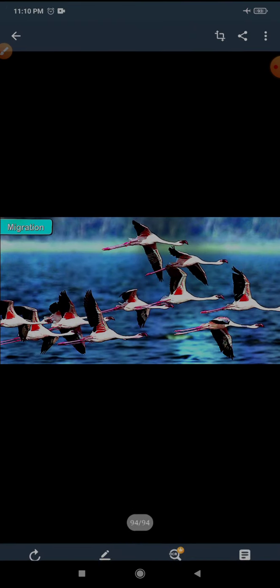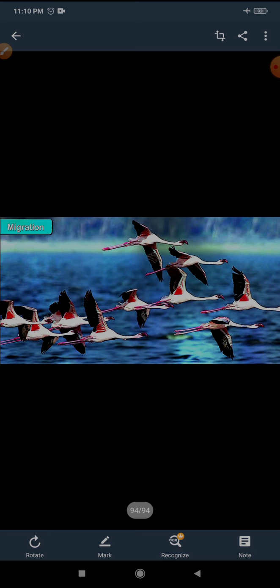Lesser flamingos from other parts of India migrate to Sewri in Mumbai from October to March every year. These birds fly in from the Rann of Kutch, though some are said to come even from Siberia. So these are all about migration.